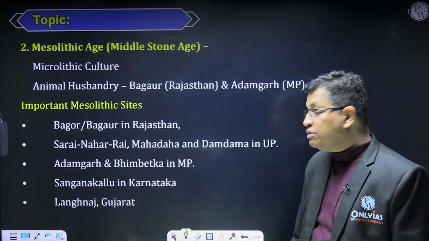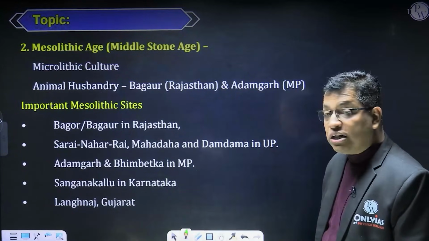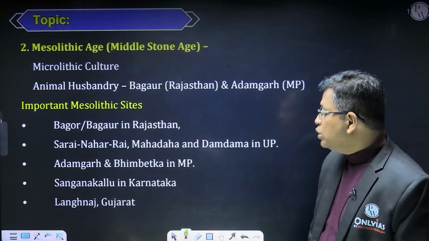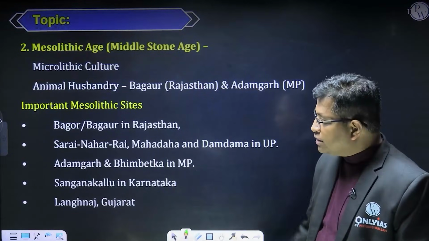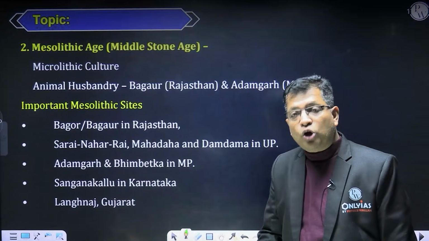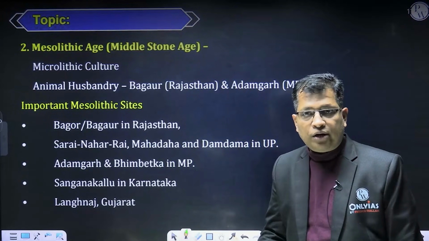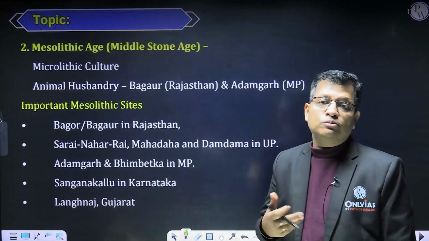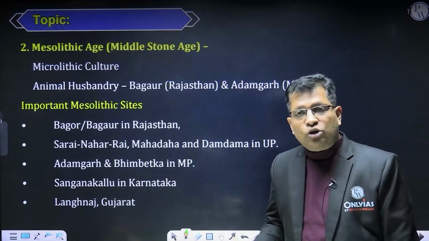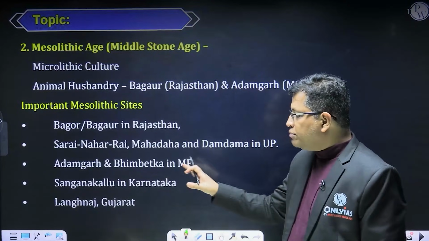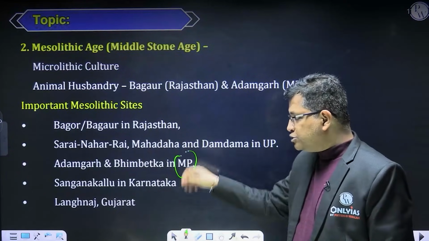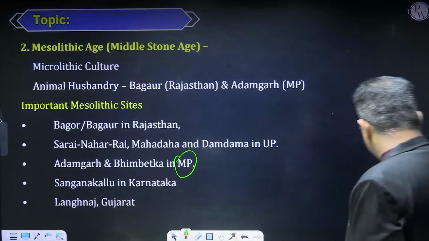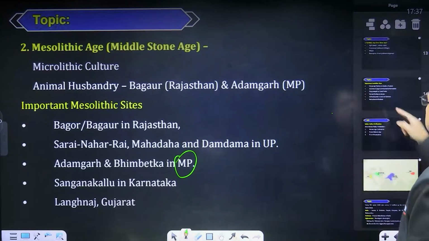Then Adamgarh and Bhimbetka are from Madhya Pradesh. Then Sangankallu and Yerragondapalem are from Karnataka. Lagnas is from Gujarat. Bhimbetka is such a site that belongs to many phases, right? Are you getting me? It belongs to the Paleolithic age and to the Neolithic age also, right? So Bhimbetka and Adamgarh are the sites that belong to Madhya Pradesh. Is it okay? Now coming to the sites of the Neolithic age.